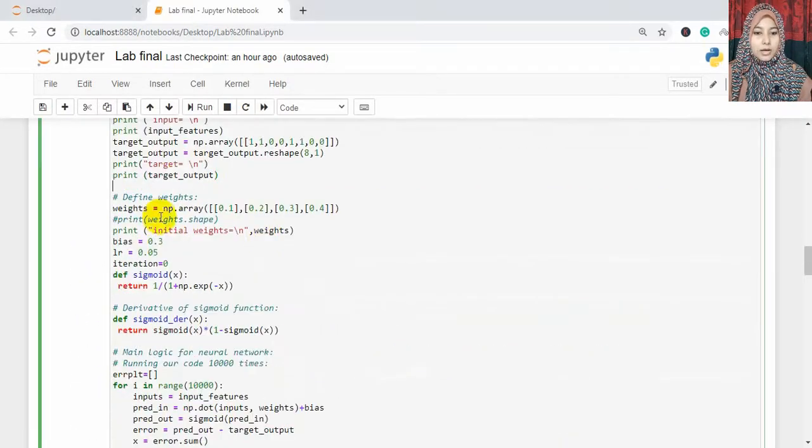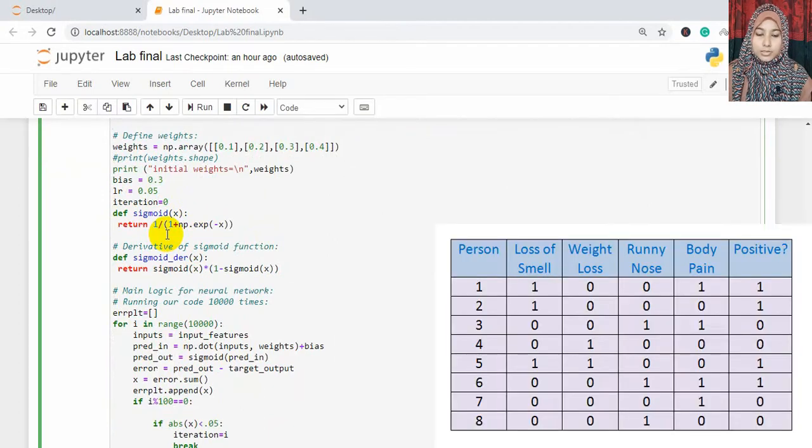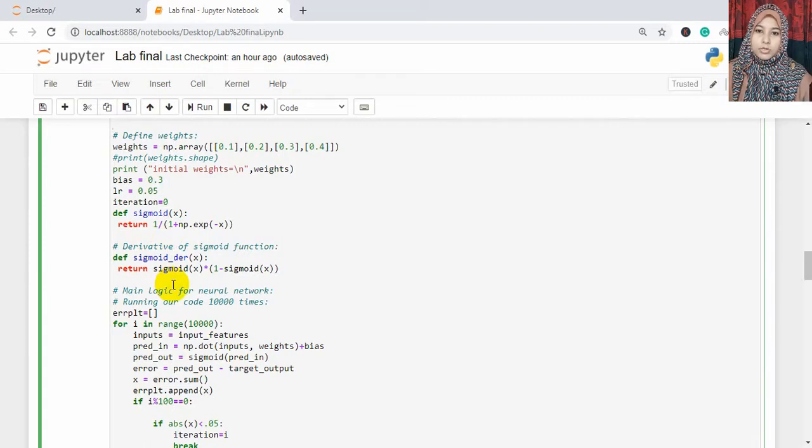And then after reshaping we have initialized some weight values and then bias and learning rate, and we have then defined our activation function. This activation function gives our output inside a range that we want. Like in this example we need our output to be 0 and 1, and we need to classify into two classes. So we are going to get the output from this sigmoid function in the range from 0 to 1. If the output is more than 0.5, then we say that the output is close to 1, and if it is less than 0.5, then we say the output is close to 0, and like that we classify into two classes.